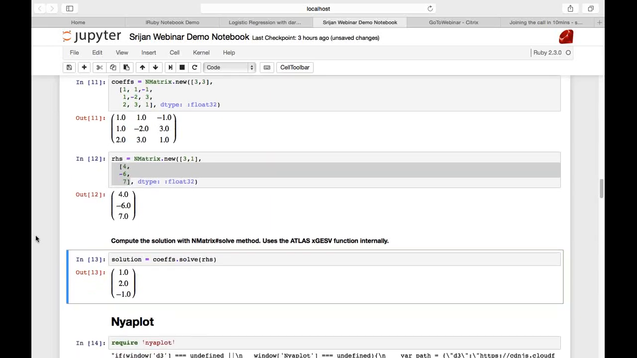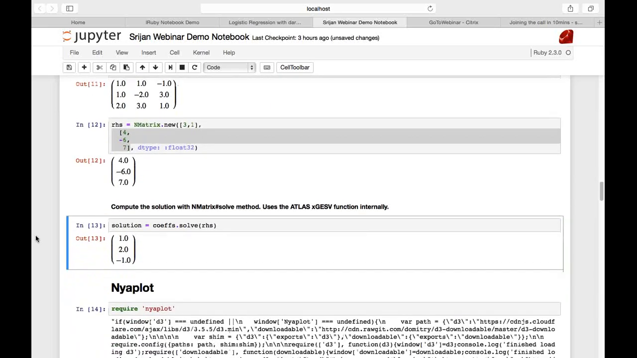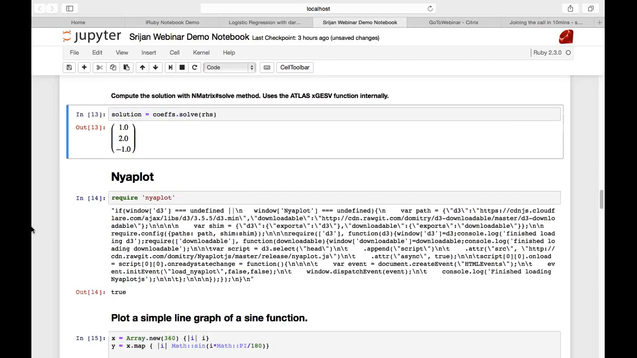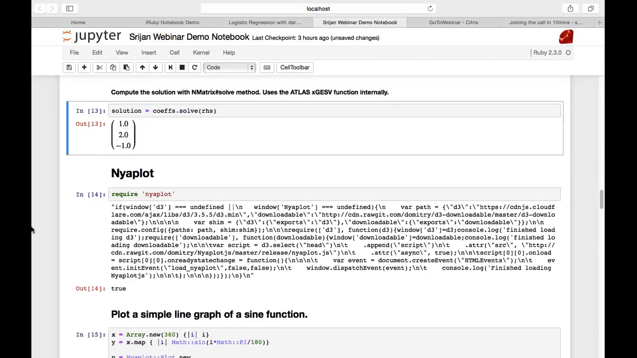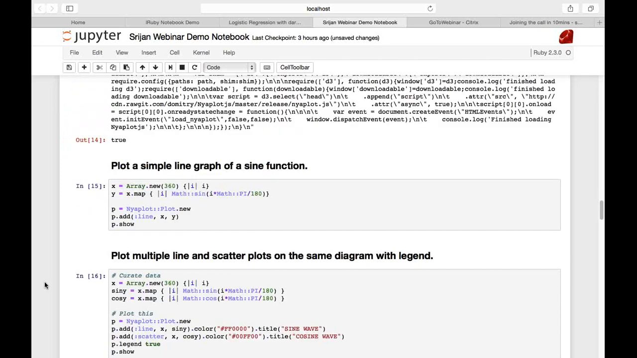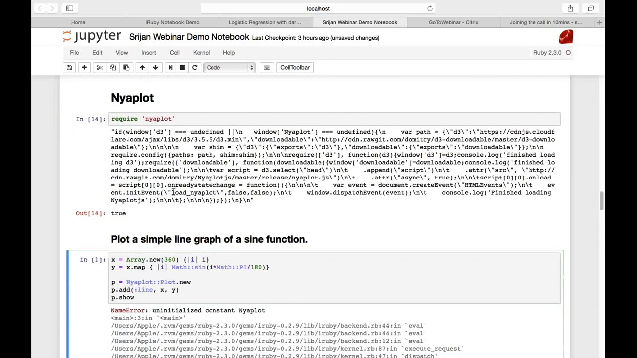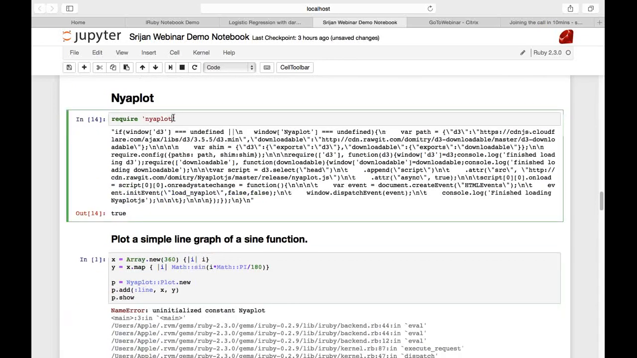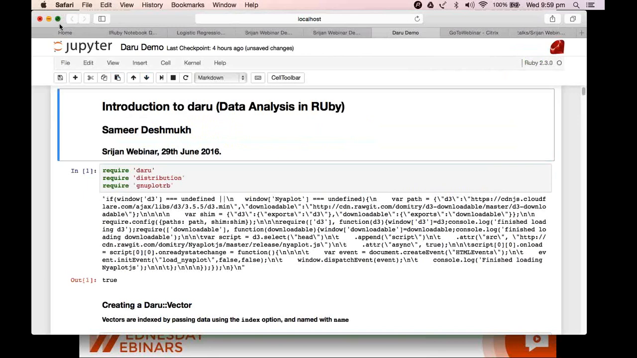Now let's head over to Matplotlib. I require Matplotlib just like I required NMatrix, and over here I'm creating the data for a simple line graph in Matplotlib. I'm sorry for this. So let's go through the Daru gem.